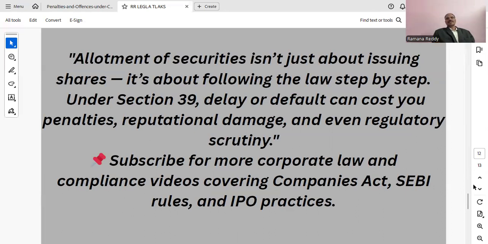Allotment of securities is not just about issuing shares. It is about following the law step by step. Under Section 39, delay or default can cost you penalties, reputational damage, and even regulatory scrutiny.